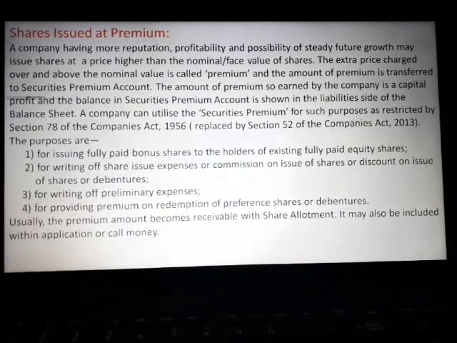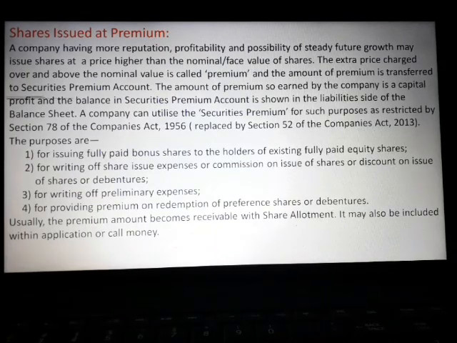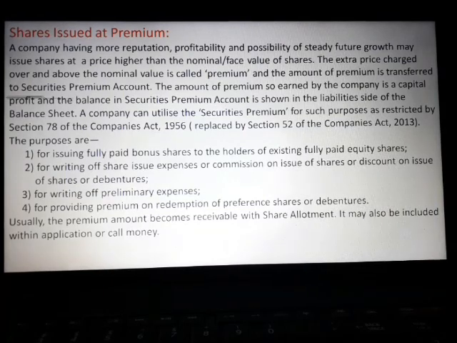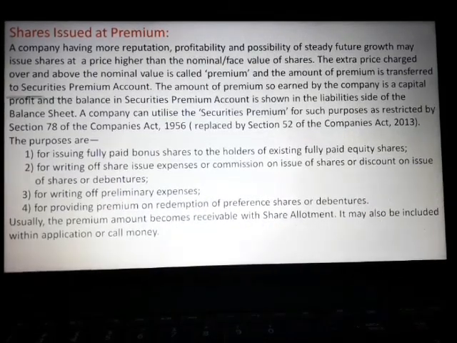So, for these four specific purposes, we can utilize the securities premium account only, and in our next chapters we will discuss this when we discuss the chapters on bonus shares. When we learn the redemption of preference shares or debentures, then we will also deal with these issues.